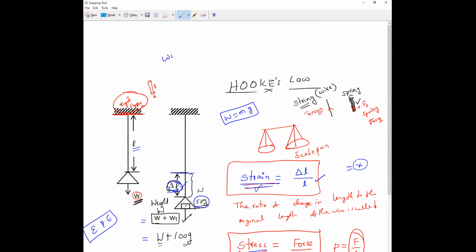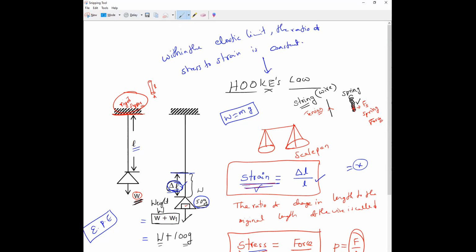Within the elastic limit, the ratio of stress to strain is constant. That is what we call Hooke's law.